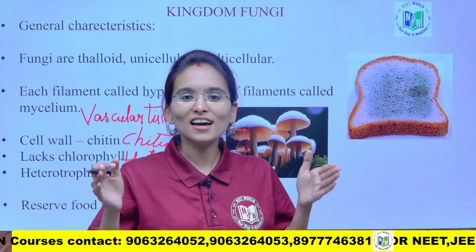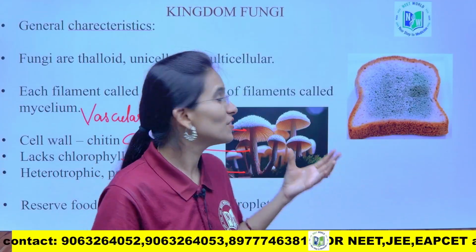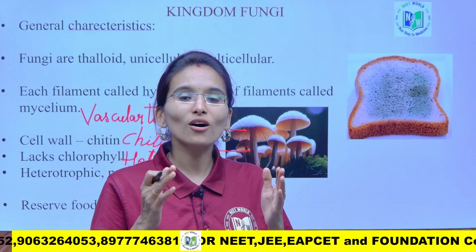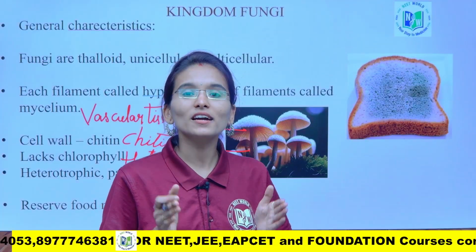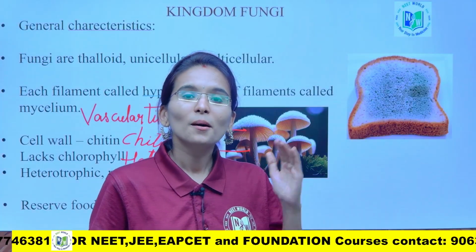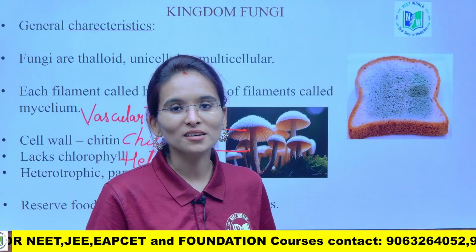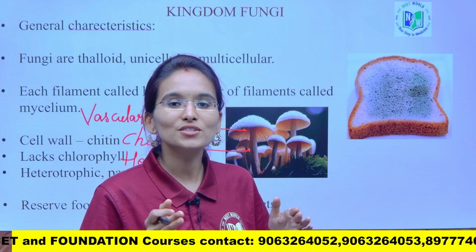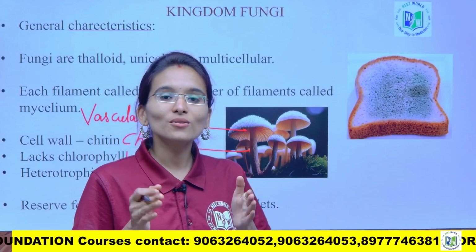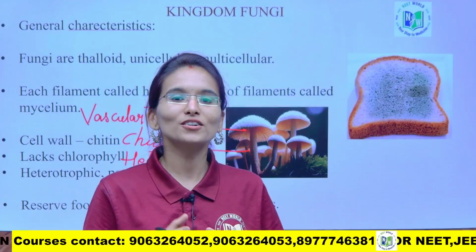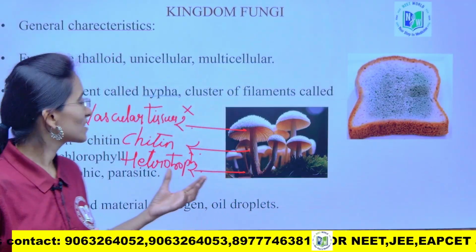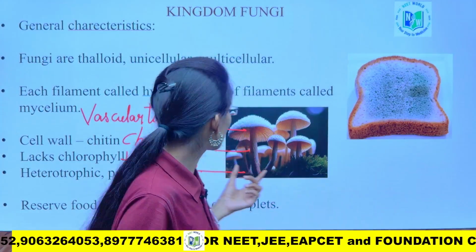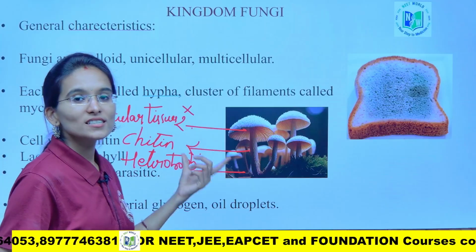So, this is the way you need to learn to become perfect in the general characteristics of this chapter, students. Always learn this chapter by comparing the characteristic features of the previous kingdom with the new kingdom. When you start to learn the new kingdom, you need to know the characteristic features of the previous kingdom also, then you will categorize them easily and understand in depth. And it is also not going to contain chlorophyll, hence it is considered a heterotroph. So, these are the major points.